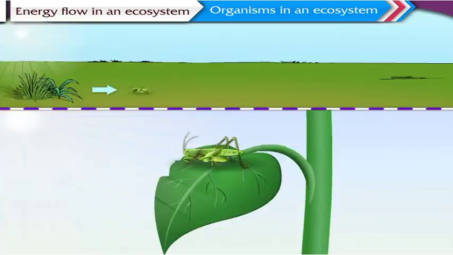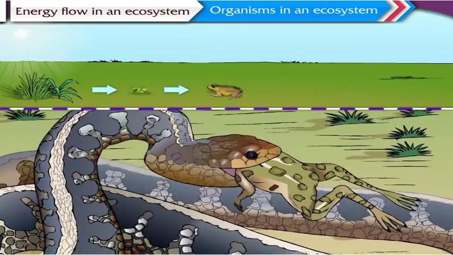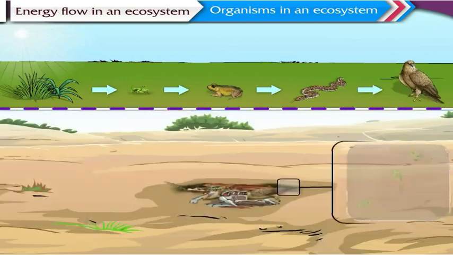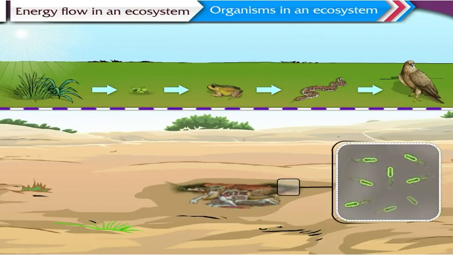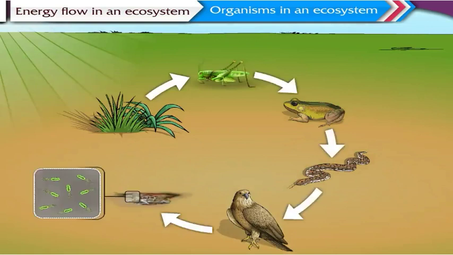Here, we see that a grasshopper is feeding on the grass. This grasshopper is being eaten by a frog. A snake preys on the frog. The snake is caught and eaten by an eagle. When this eagle dies, the saprophytes feed on it and obtain their food. In this way, each organism here is connected to the others by the need of food. Such a chain is called a food chain in an ecosystem.